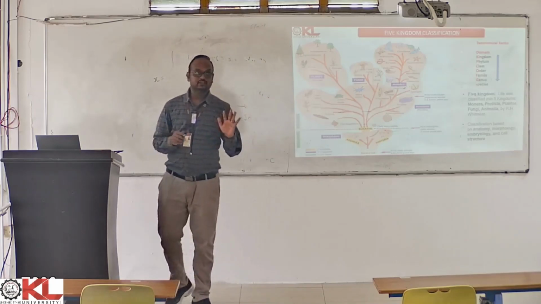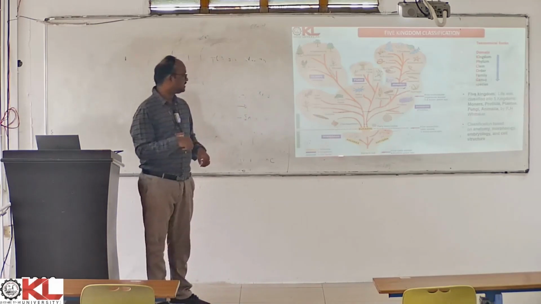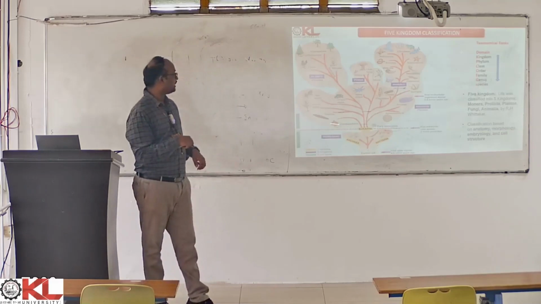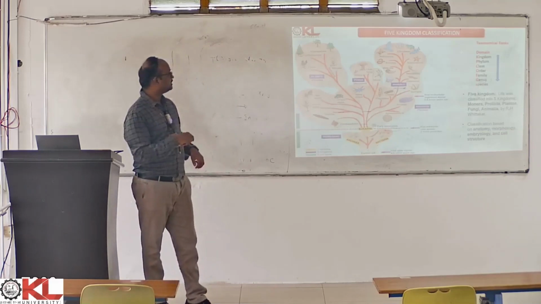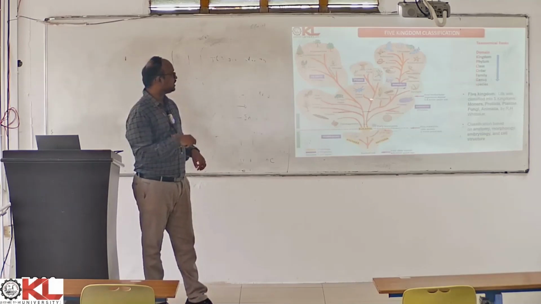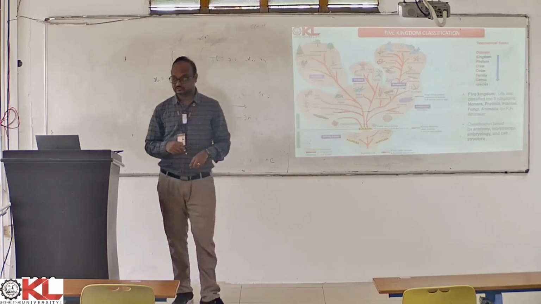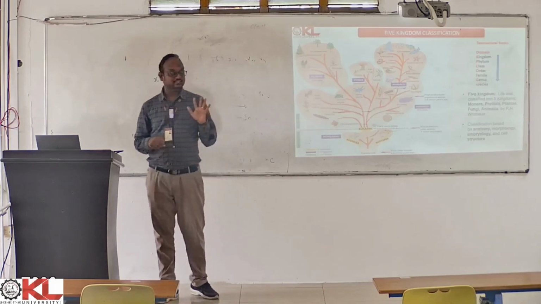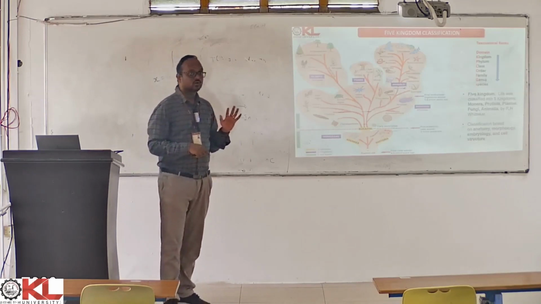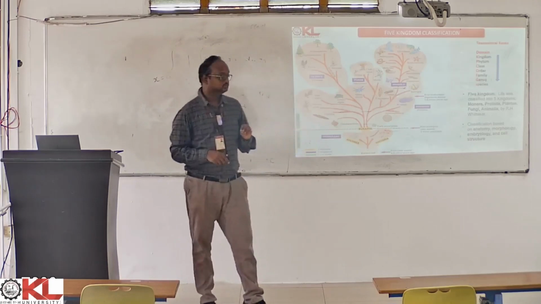So what are the five kingdoms according to Robert H. Whittaker? The first one is called monerans, the second one is called protistans, the third one is called plantae or plants, the fourth one fungi, and the last one is called animals, right? So five major kingdoms in Robert H. Whittaker's classification. Now let's have a look at what there is in each kingdom, right?